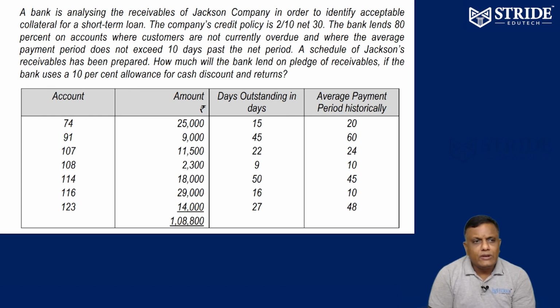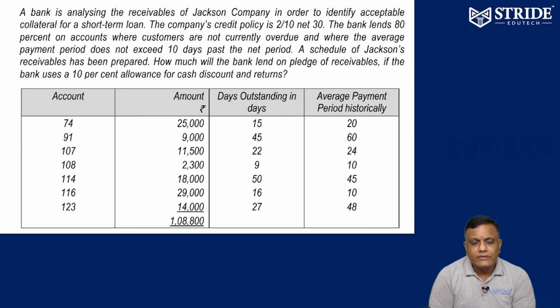The bank is ready to lend 80% of accounts where customers are not currently overdue and where the average collection period does not exceed 10 days past the net period, which means a 30 days period is given, and the bank is giving an extra 10 days, which means 40 days. So 30 days plus 10 days, maximum 40 days bills can be accepted for loan by the banker.